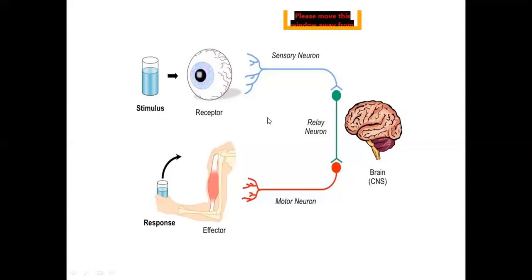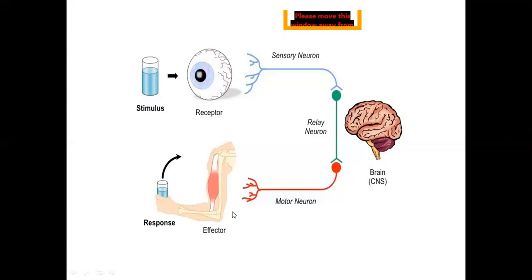Many animals need to be able to respond very quickly to catch their food or to avoid predators. To make sure that the right effectors respond at the right time, there needs to be some kind of communication system between receptors and effectors.